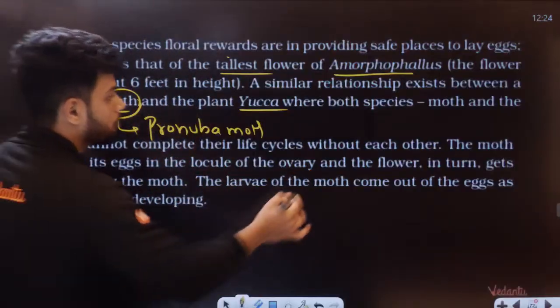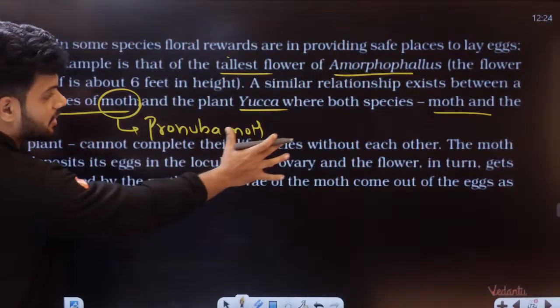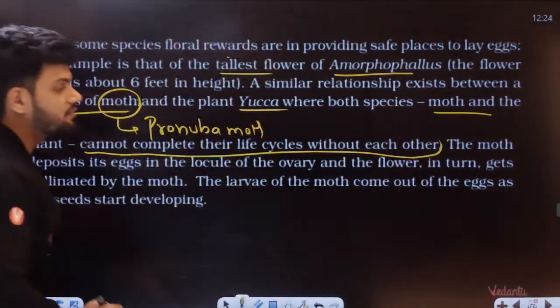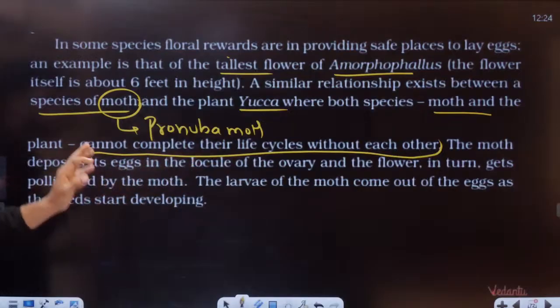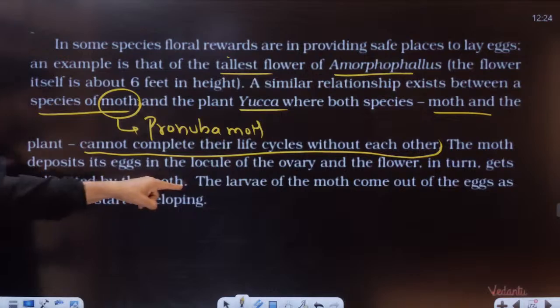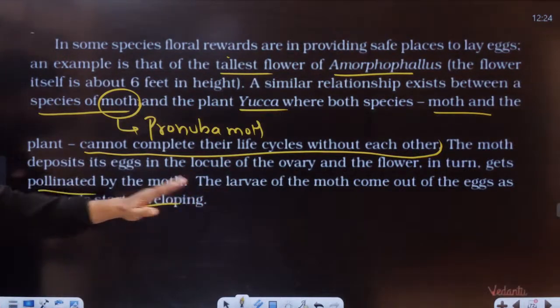Understood, all of you? Both species, the moth and the plant, cannot complete their life cycle without each other, because only both of them know the code. The moth deposits eggs in the locule of the ovary, and the flower in turn gets pollinated by the moth. The larvae come out of the egg and the seed starts to develop.